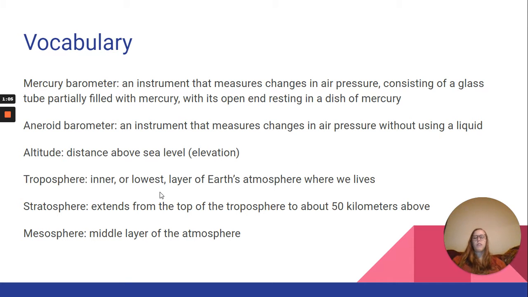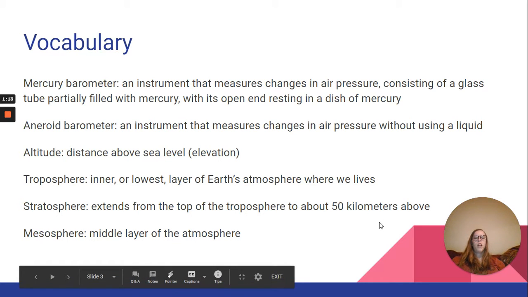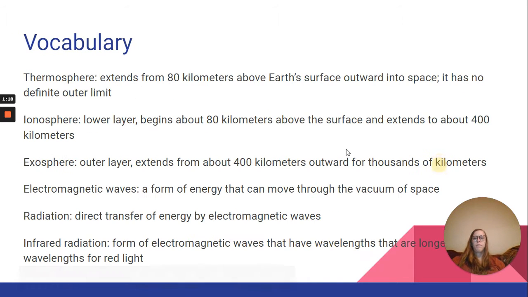The troposphere is the inner or lowest layer of Earth's atmosphere where we live. The stratosphere extends from the top of the troposphere to about 50 kilometers above. The mesosphere is the middle layer of the atmosphere. The thermosphere extends from 80 kilometers above Earth's surface outward into space and has no definite outer limit.